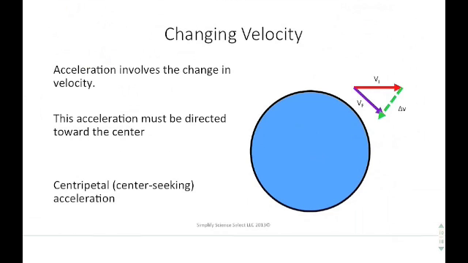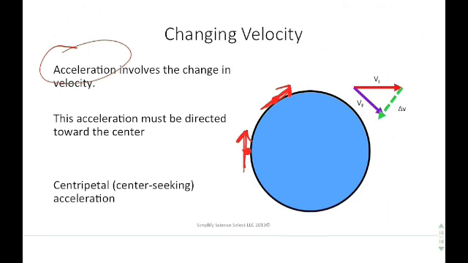So now we have this idea of changing velocity. Since the velocity is something here and then the velocity is something different here, even if they're the same number, because they change direction, any sort of change in velocity requires an acceleration. By definition, acceleration is the change in velocity.